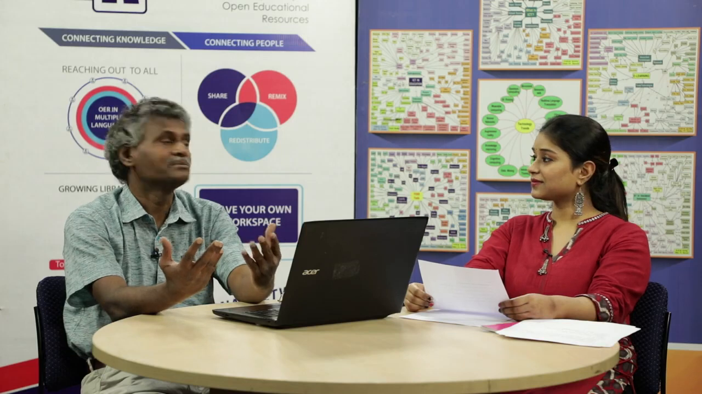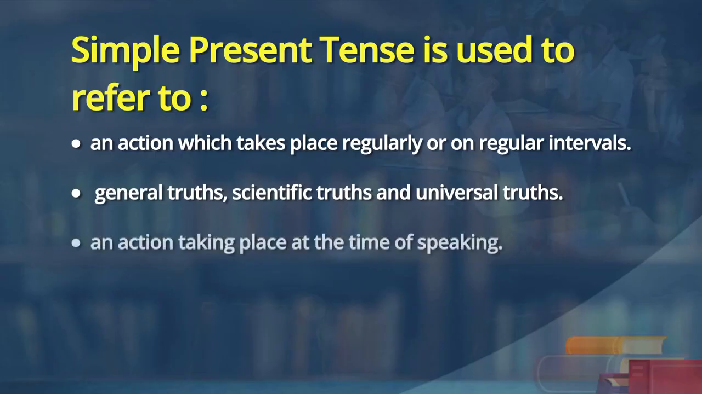Many things. Viruses can be infectious, contagious, but there are some good viruses, I do not know. Bacteria are good and bad. Yes, sir. But virus, we do not know. Viruses are contagious and infectious, and people get affected. Fine. So, this is also truth. Now, next occasion where present tense is used. Simple present tense is used to refer to an action taking place at the time of speaking.